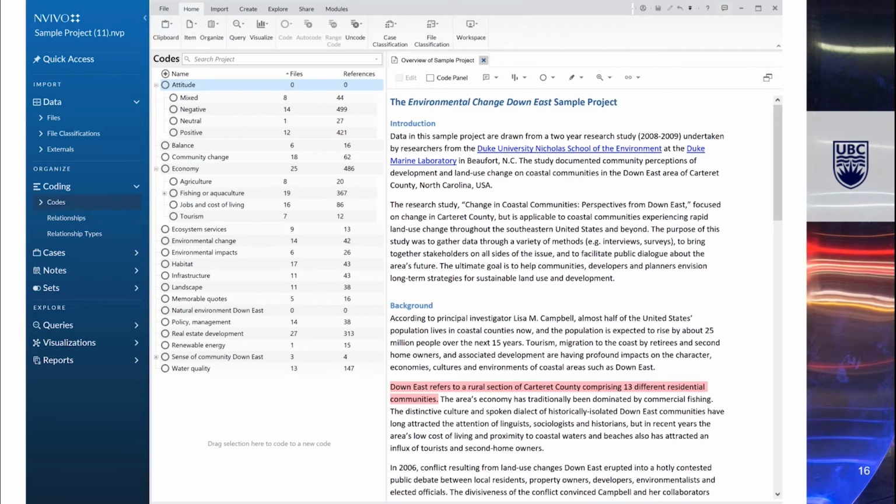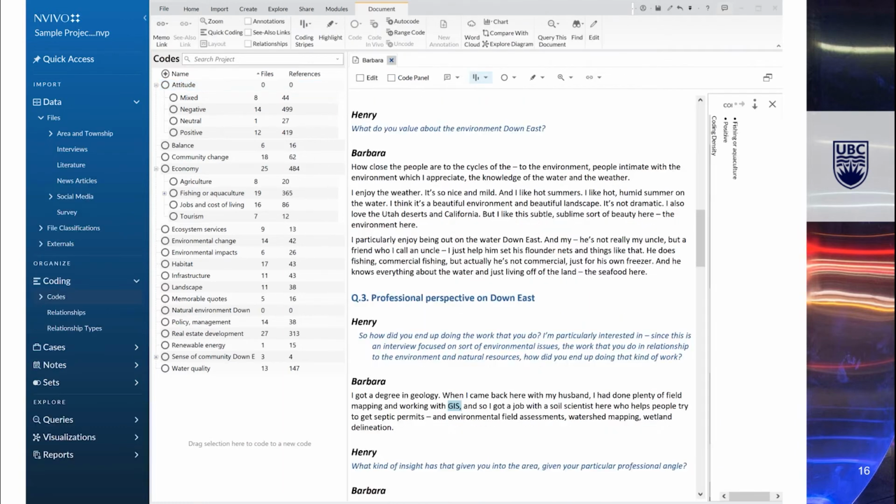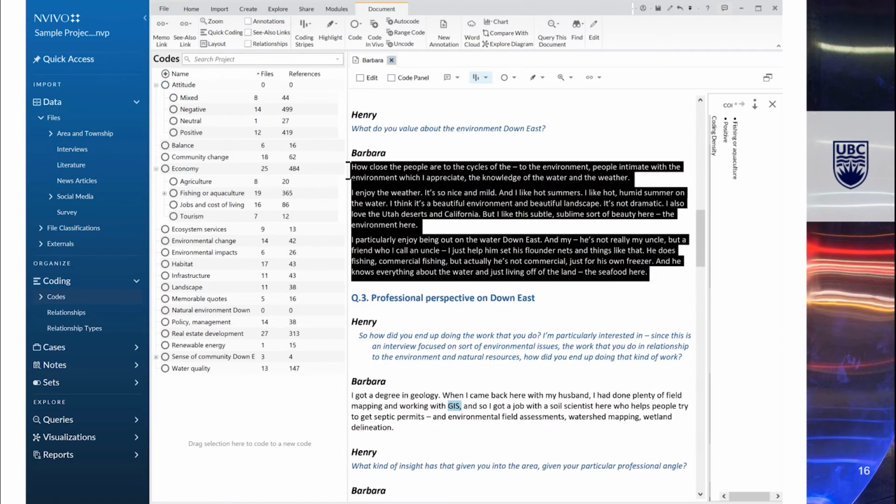Let's look at the family of attitudes and the family of economy. If you have a quick look at these two code categories, it would appear that one of the questions that the researchers had was, what were people's attitudes toward different types of economy? Addressing this research question entailed a strategic decision to build these two code families, one for attitude types and the other for economy types.